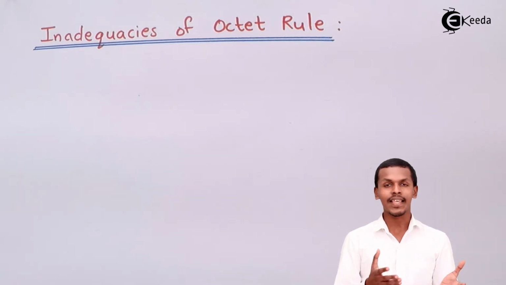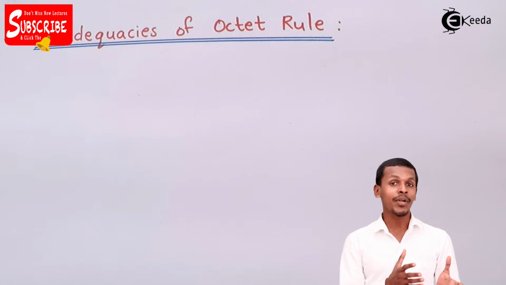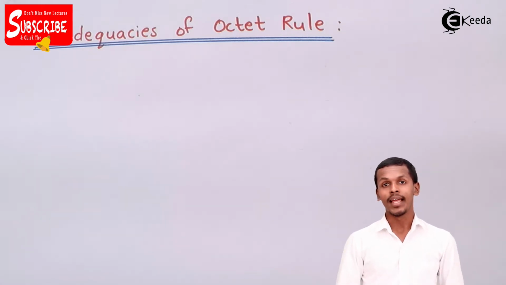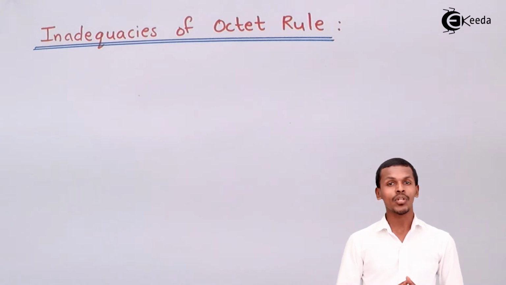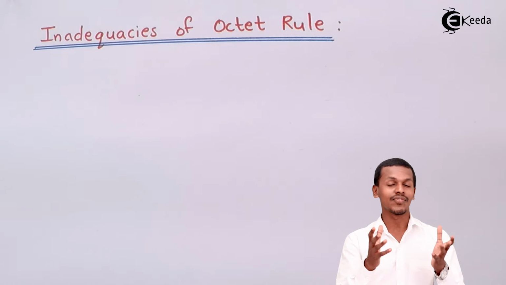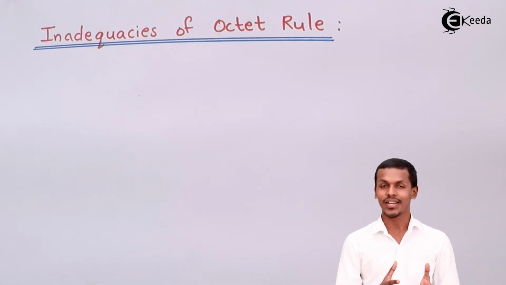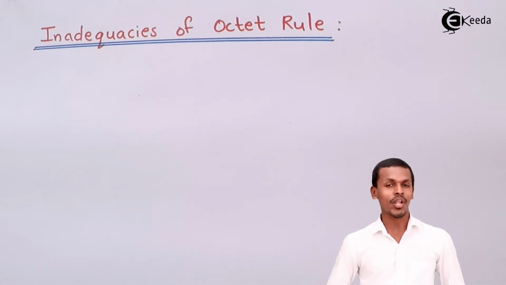In this case we are going to talk about three things. First, molecules that have an incomplete octet but still form bonds and stable compounds. Second, those having more than 8 electrons in the outermost or valence shell, which are still stable compounds forming bonds. And third, certain molecules which have an odd number of electrons.